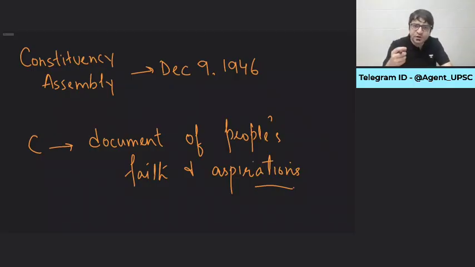So what were the aspirations of the people of this country in 1950 may not have been the aspirations of people in 1970, in 2024, and possibly in 2050. That's what Pandit Nehru said, the first Prime Minister of India. Every genuine aspiration should be capable of realization. And that is why we can, and we should, amend the Constitution as well.